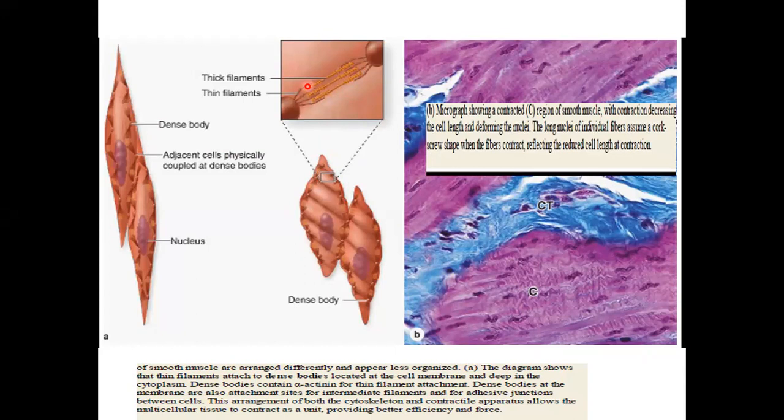In cardiac and skeletal muscle, we had sarcomeres. Here, what we have are dense bodies plus actin and myosin forming the contractile apparatus. Because of this arrangement, the contraction produced by smooth muscle is weak compared to the contraction produced by cardiac and skeletal muscles.